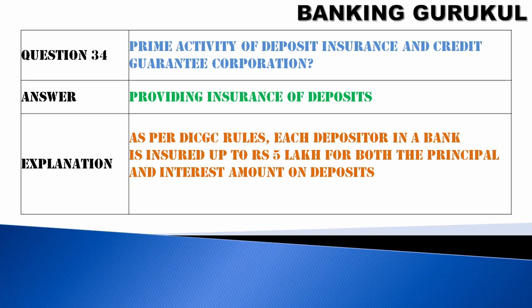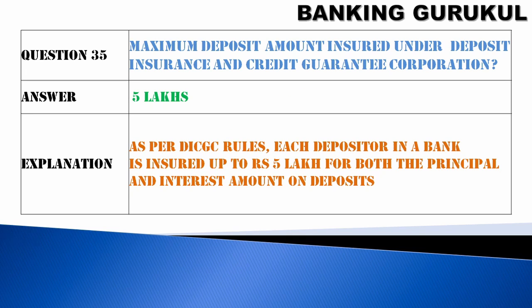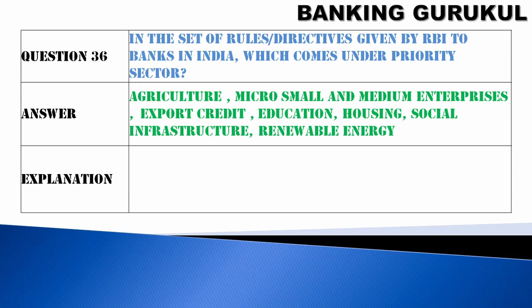Question number 34. Prime activity of Deposit Insurance and Credit Guarantee Corporation. Answer is providing insurance of deposits. As per DICGC rules, each depositor in a bank is insured up to 5 lakhs for both the principal and interest amount on deposits. Question number 35. Maximum deposit amount insured under Deposit Insurance and Credit Guarantee Corporation is 5 lakhs. As per DICGC rules, each depositor in a bank is insured up to 5 lakhs for both the principal and interest amount on deposits.